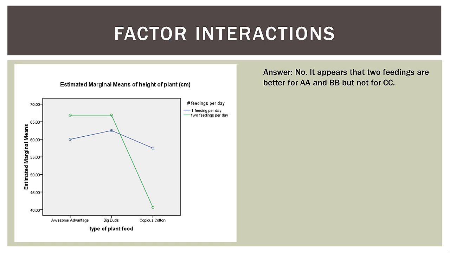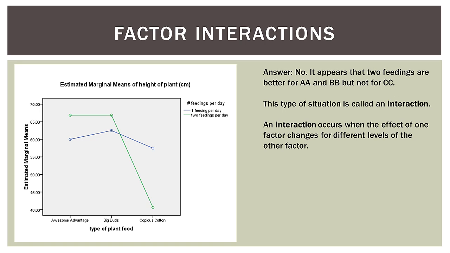So it appears no. It appears that two feedings are better for AA, but not for CC. This type of situation is called an interaction. An interaction occurs when the effect of one factor changes for different levels of the other factor. In this case, the most effective feeding frequency changes across plant food types.